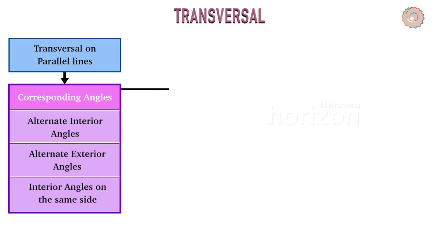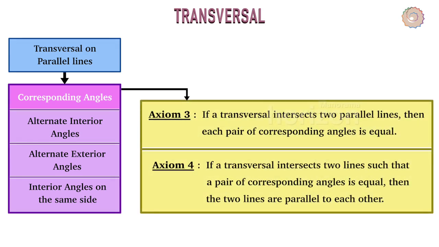For corresponding angles, we have the axiom: if a transversal intersects two parallel lines, then each pair of corresponding angles is equal. And its converse: if a transversal intersects two lines such that a pair of corresponding angles is equal, then the two lines are parallel to each other.